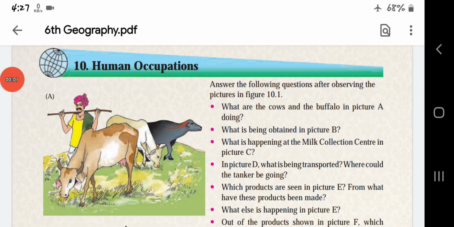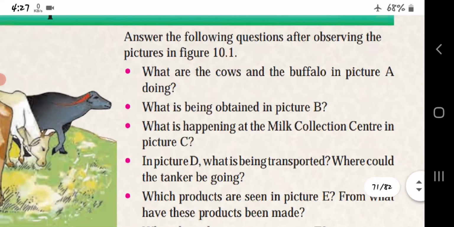Good morning, students. Today we are going to see Standard 6th Geography, Chapter number 10, Human Occupations. Let's start with it.